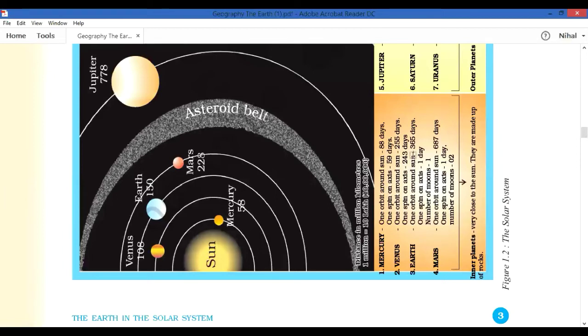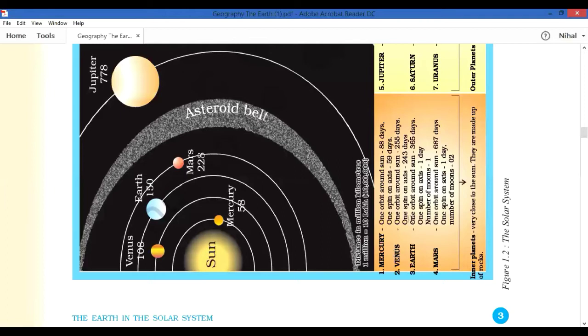You already know that Earth takes 1 year, that is 365 days, to move around the sun, and on its own axis it takes 1 day, that is 24 hours. The side of Earth facing the sun will be day, and as it turns, that side will be night. Because of that, day and night happen, which we will learn in the next chapter.